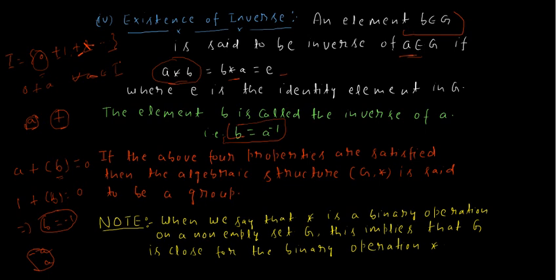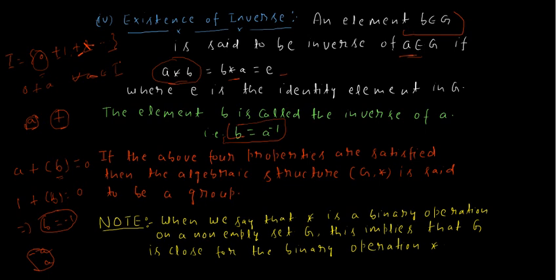In a group, the identity element is unique and it is the same for the whole group, but the inverse of an element, if it exists, is different for each and every element. We cannot say that if 1 is the inverse of minus 1, then 1 is the inverse of that particular group. No, the inverse of each and every element is different. We can say that the inverse of an element, if it exists, is unique.